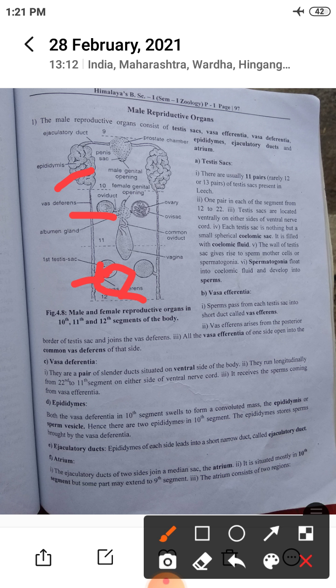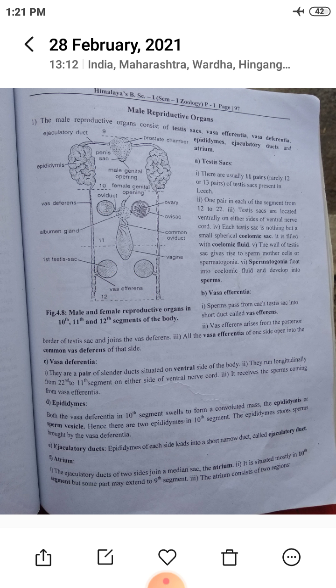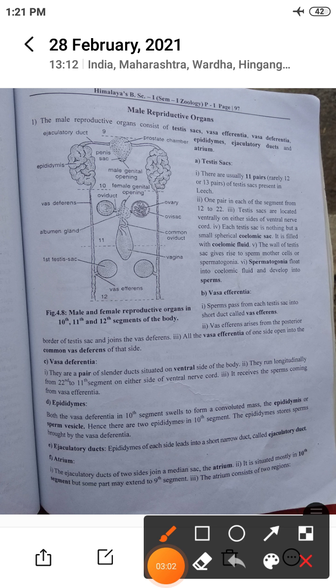Next, the vas efferentia. Sperms pass from each testis sac into a short duct called the vas efferens. The vas efferens arises from the posterior border of the testis sac and joins the vas deferens.